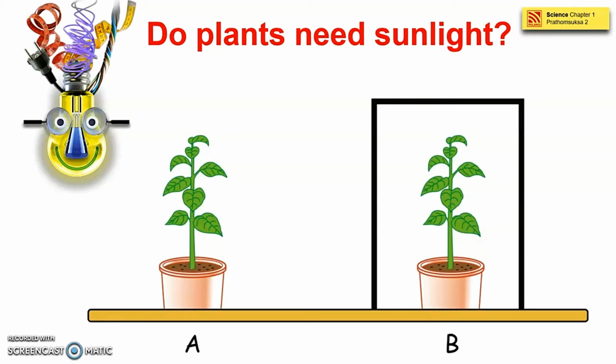Okay, let's begin. A question here is, do plants need sunlight? Yes or no? If your answer is yes, you are correct, because sunlight is a food to the plants. Without sunlight, the plants will die.